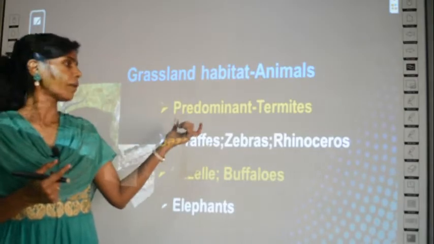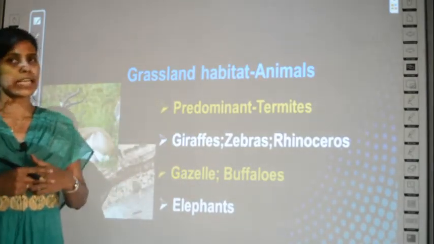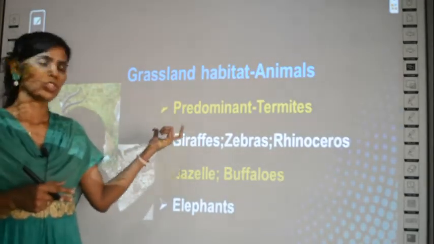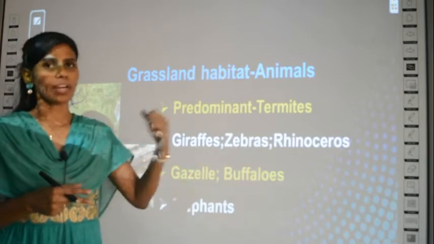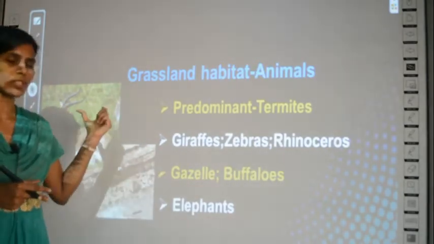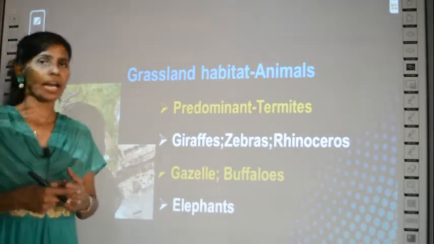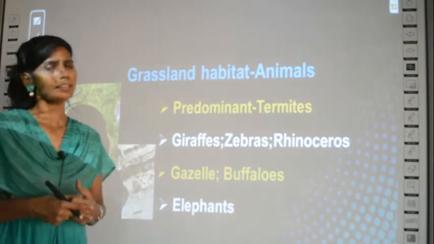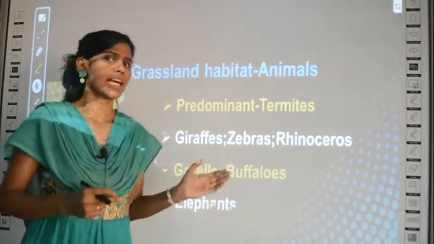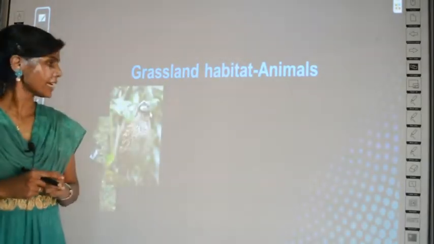The most predominant insect in grassland habitat is the termite. And then giraffes, zebras and rhinoceros also are found. Apart from that, gazelle, buffaloes and elephants are all common animals in a grassland habitat.